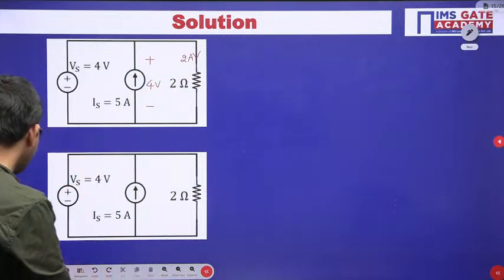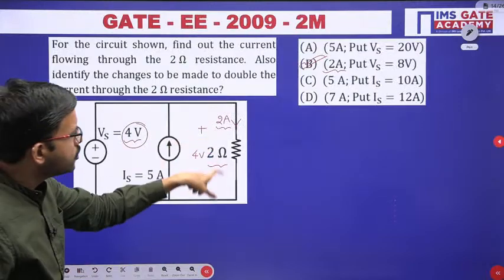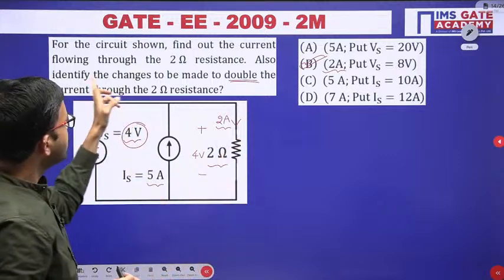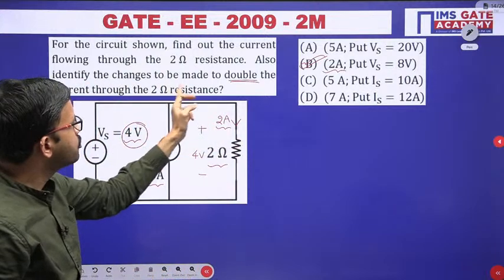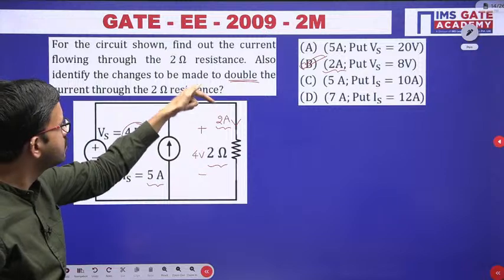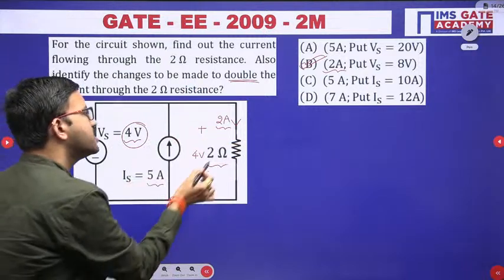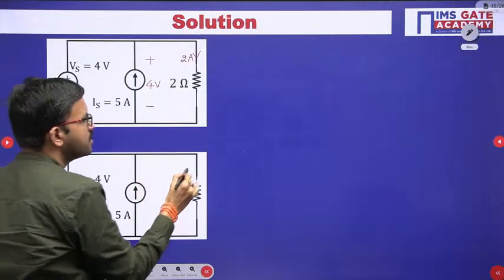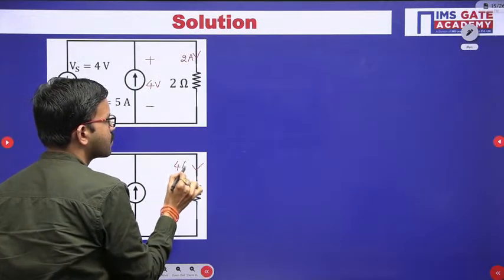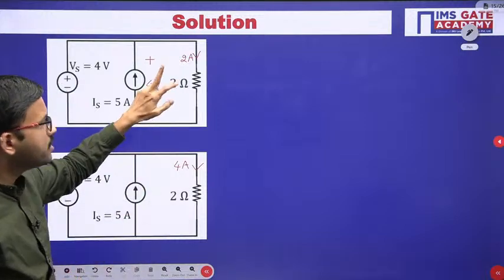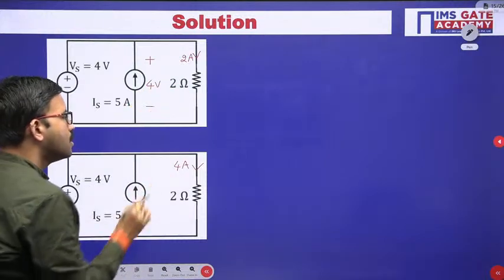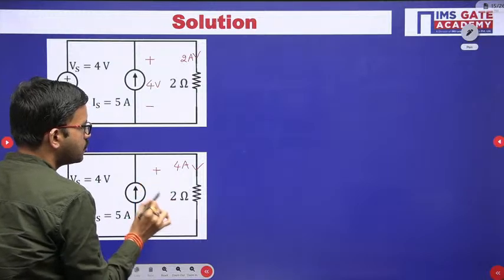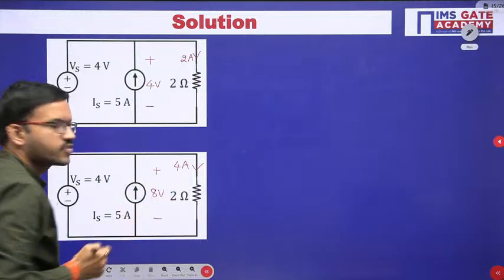Now what they are asking: the current flowing through the 2 ohm resistor, we have to make it double. In the 2 ohm resistance just now we got 2 ampere. If we want to make it double, that means 4 ampere should be there, 2 ampere multiplied by 2. So by using Ohm's law, 4 into 2, that means 8 volts.